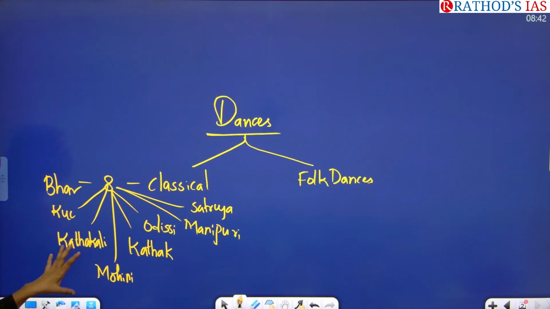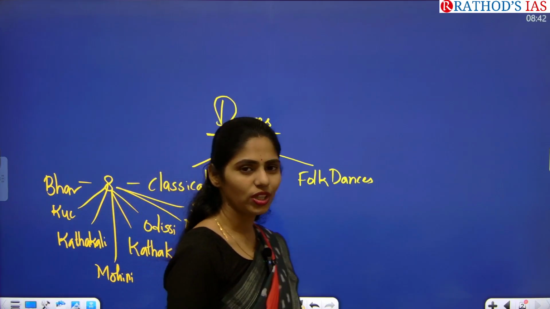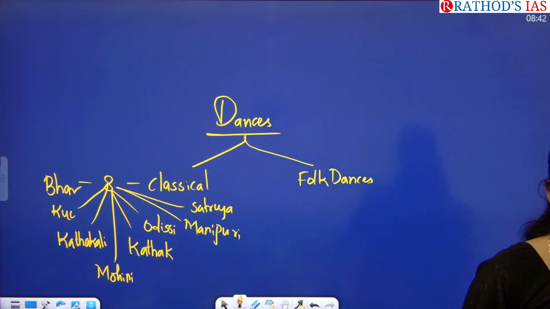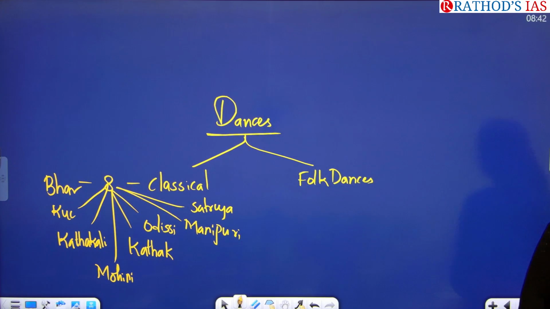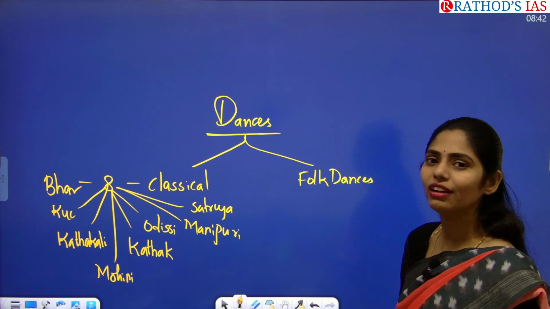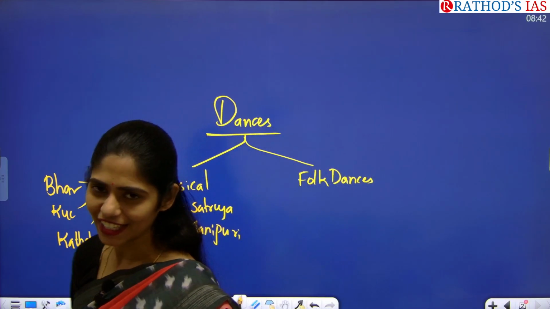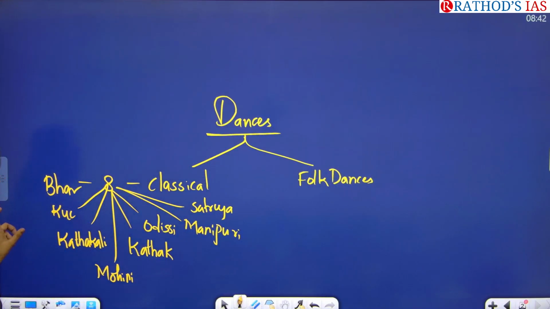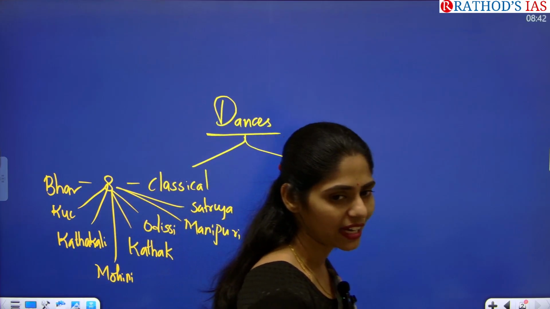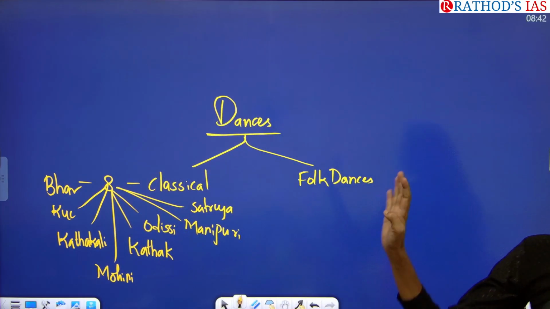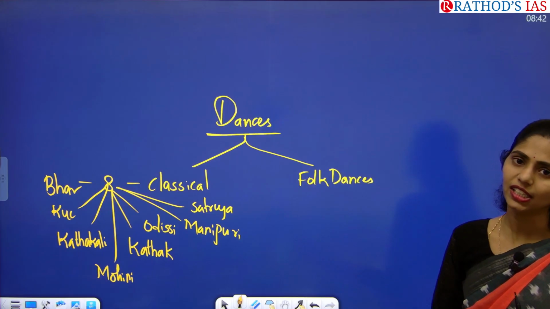So here how can you get a question in your mains is, they may ask the difference between 2 dance forms like Kuchipudi and Kathak, or Kathakali and Kathak, or else they will be asking you to write about the evolution of dance forms in our country, or else they may give 1 or 2 dance forms and ask the important features of those dance forms, or else you may get a question like how these dance forms show the religious and cultural significance of our country. So in that way you can get 4 to 5 kinds of questions from these classical dances.